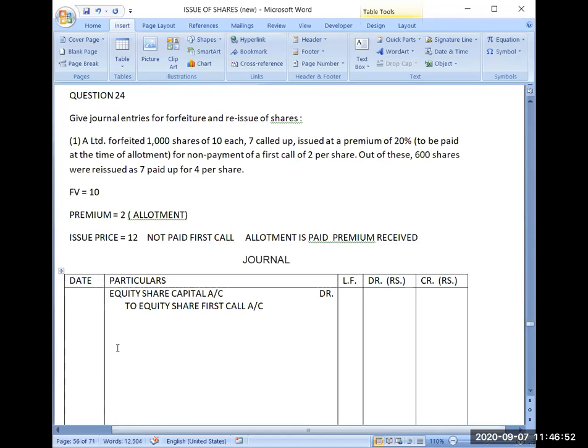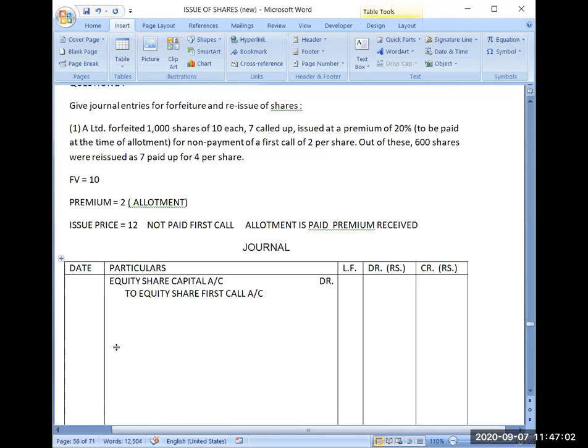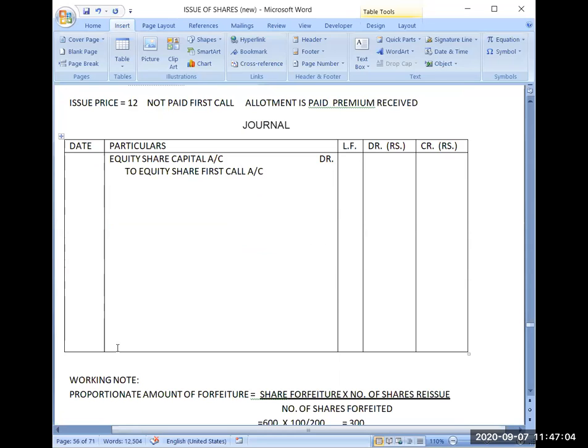But we are not aware about that. So means at what time I am forfeiting the share? I am forfeiting the share just after the first call. So I am not concerned about the further calls. Now whatever amount he has paid us, that will go to forfeiture account. So this will be the journal entry for forfeiture.